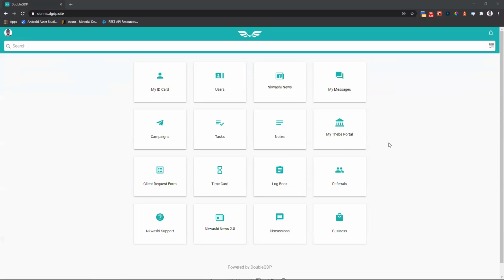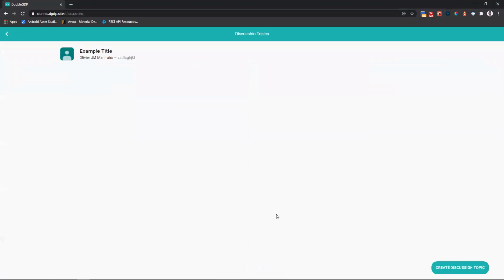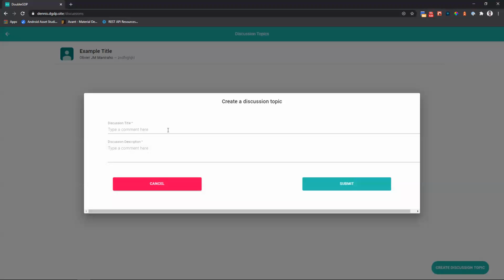But then I'm going to show you on discussions. So we have a new tab called discussions, and basically what discussions are is that residents, clients, and admins can create discussion topics, and then other users can come and discuss on those topics. So for example, I'll go ahead and create a discussion topic. I'll say, let's say, environment.